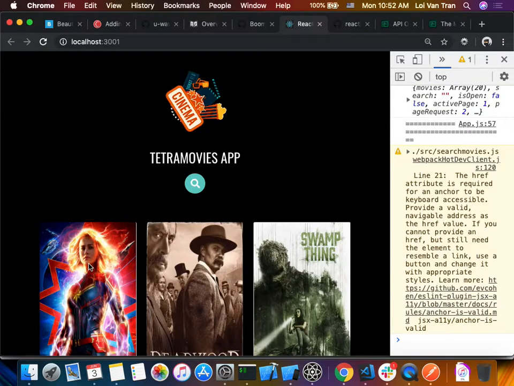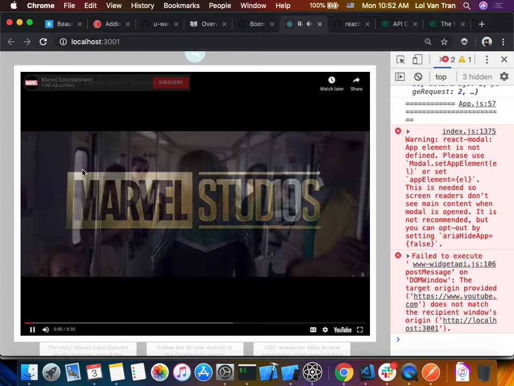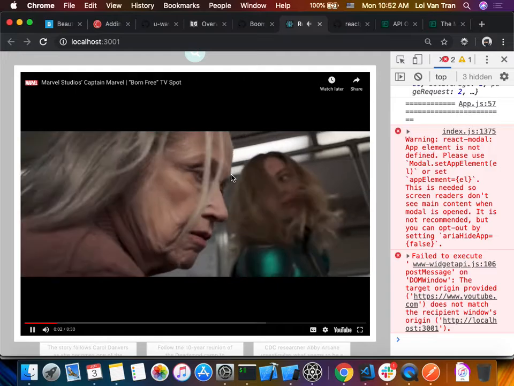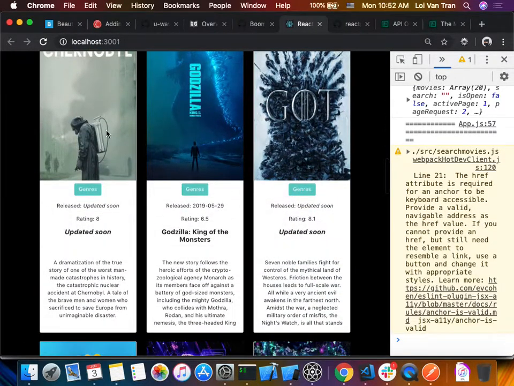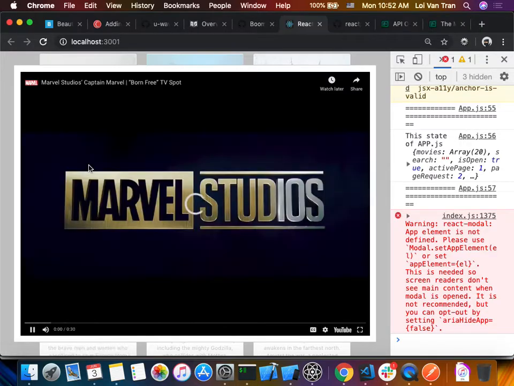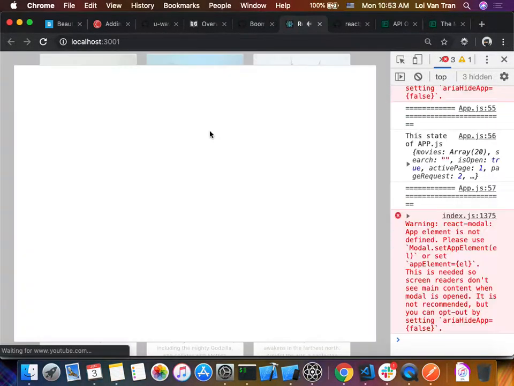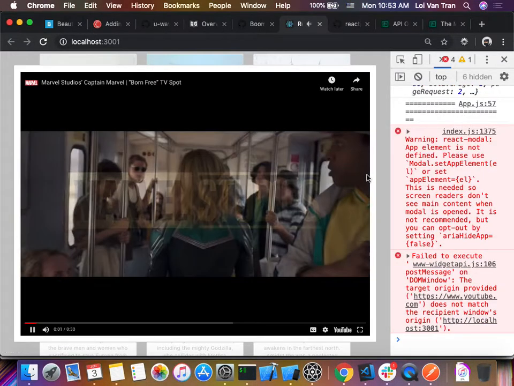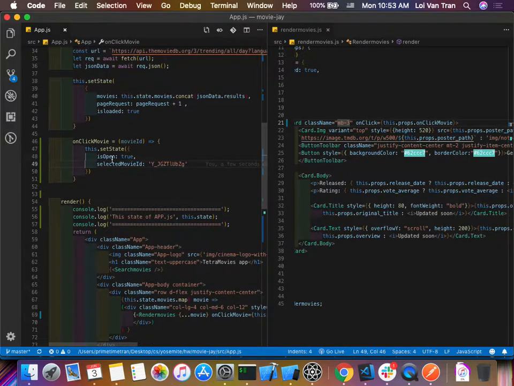We refresh the page. We click this Captain Marvel. We see that the preview for Captain Marvel works. Okay, but now what happens when we click on Chernobyl? Also Captain Marvel. So how can we make this better, guys? What do we need to do? We need to update the state of our application on line 49 as an argument. We need to use this argument movieID and stick it here.